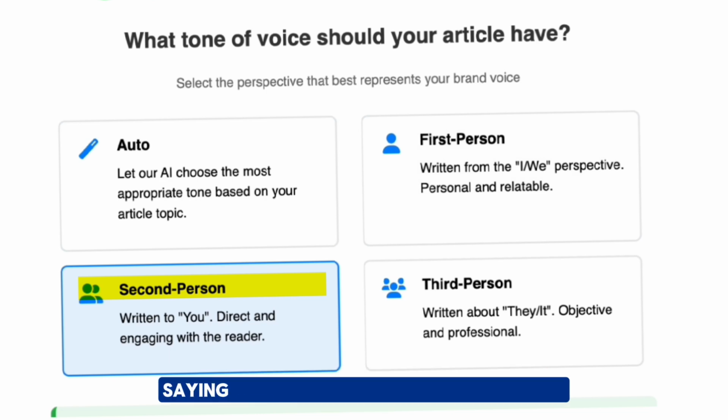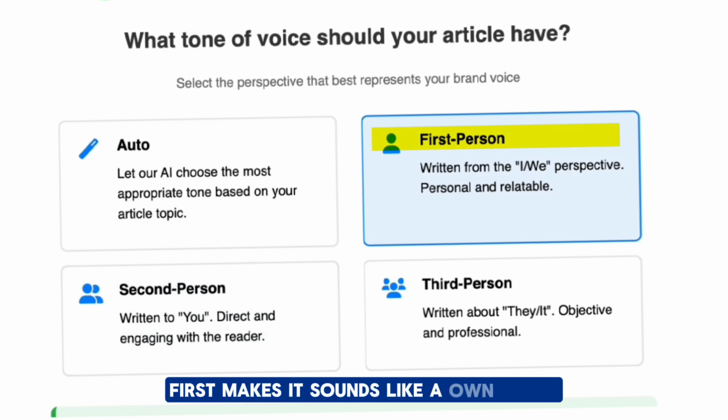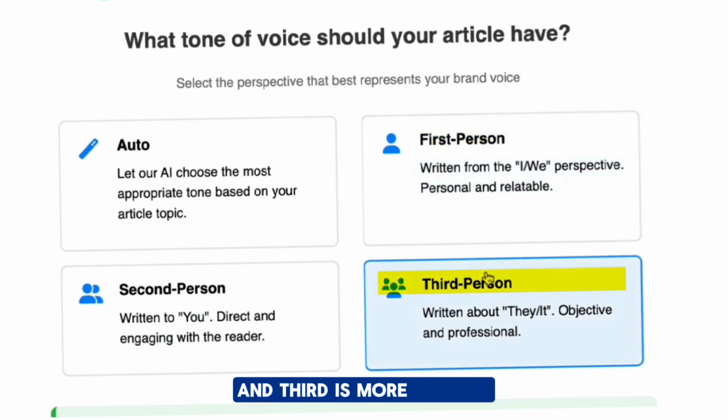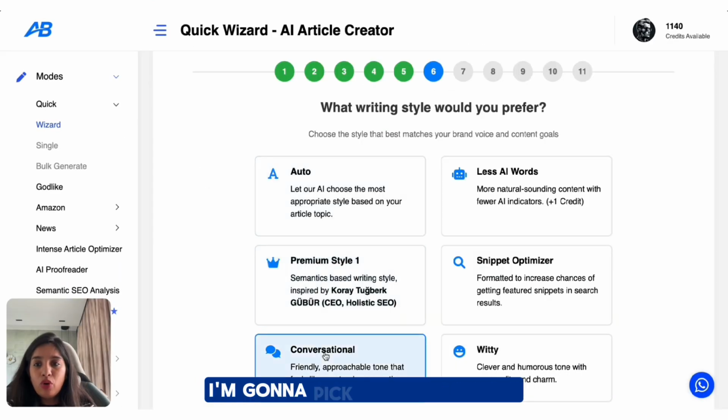Next, for the tone of voice, I'm going to pick second person here so the article speaks directly to the parents, saying you instead of being too formal. But here's what other options do. First makes it sound like your own story, and third is more neutral, like a magazine or a formal guide. Next, for the writing style, I'm going to pick conversational so it is friendly and easy to follow.